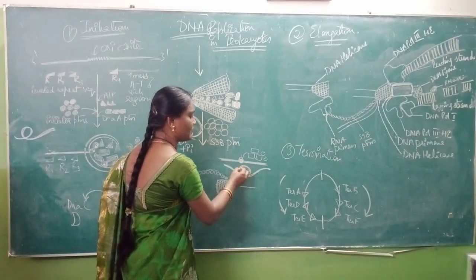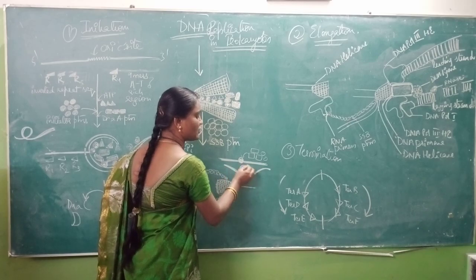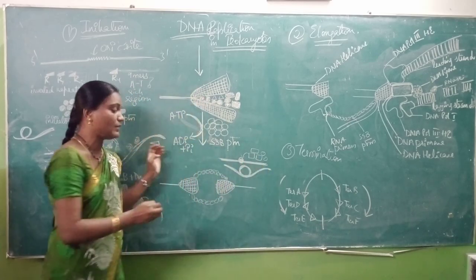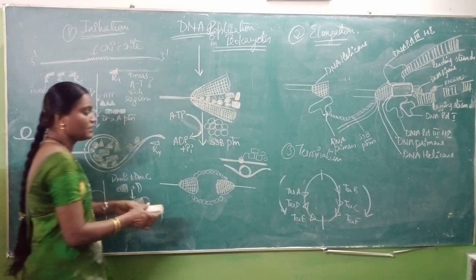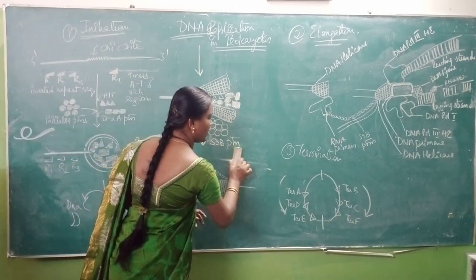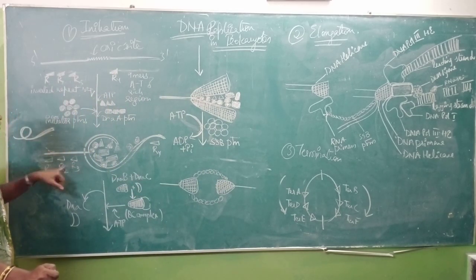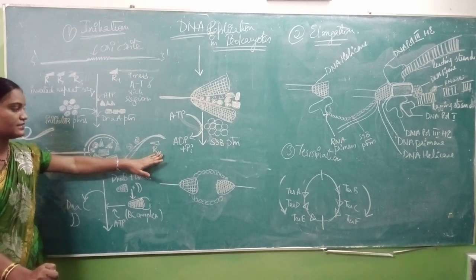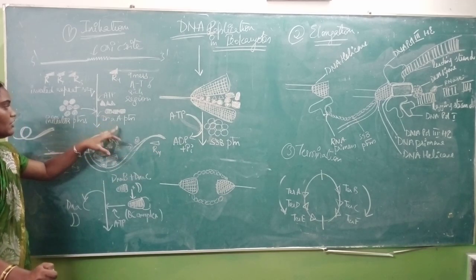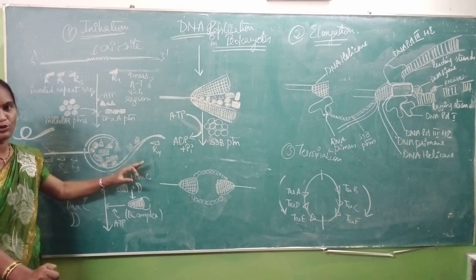This is nothing but the initiation of formation of the replication eye or replication bubble. The same thing has happened here. These are the different molecules sitting on the ORIC site of the DNA strand. These are your inverted repeat sequences R1, R2, R3, and these are your DNA proteins, ATP molecules and initiator proteins.